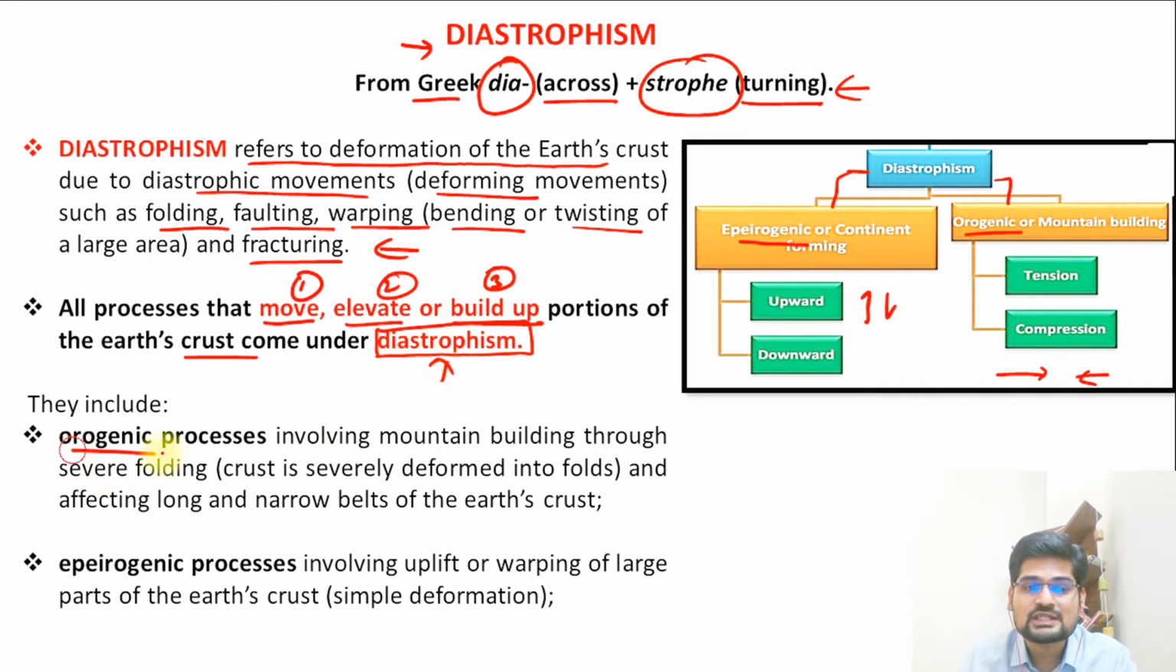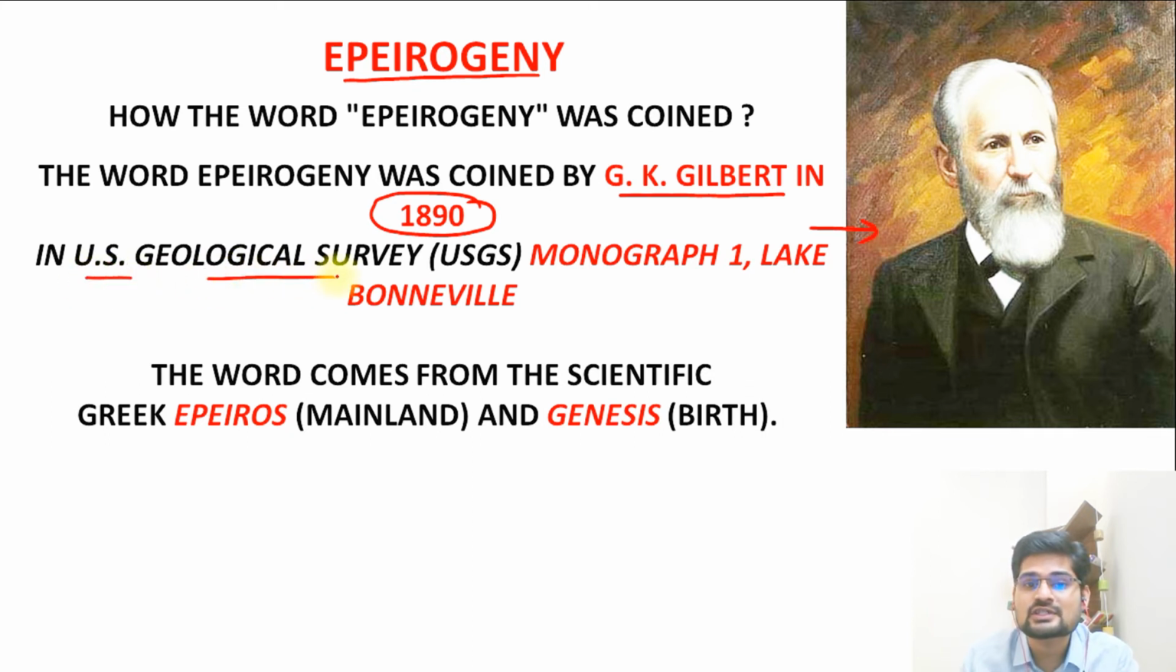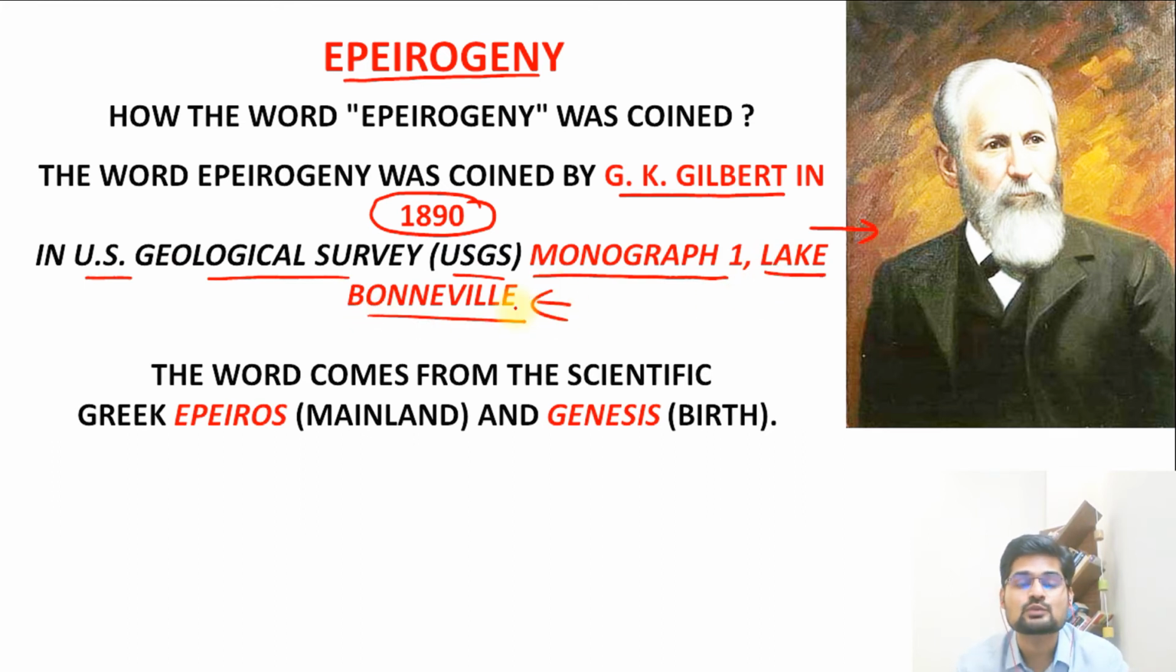So they include orogenic and epeirogenic that we study. So oro is mountain building and epeiro is continent building. So let's elaborate further. The word epeirogeny, or the epeirogenic concept, was coined by G.K. Gilbert in 1890. Remember the scientist G.K. Gilbert. So he wrote about this in his USGS, United States Geological Survey work, Monograph 1 on Lake Bonneville. So this was the monograph in which, for the first time, this word epeirogeny was discussed by this eminent scientist.